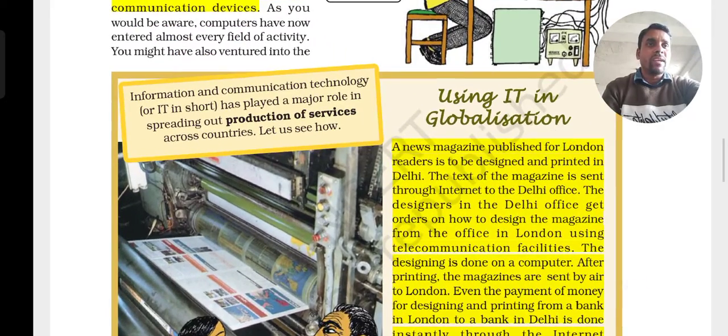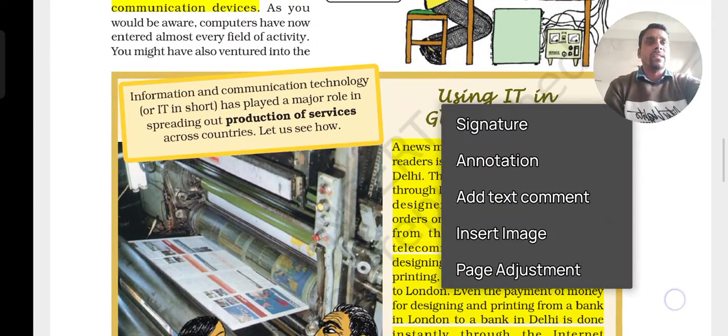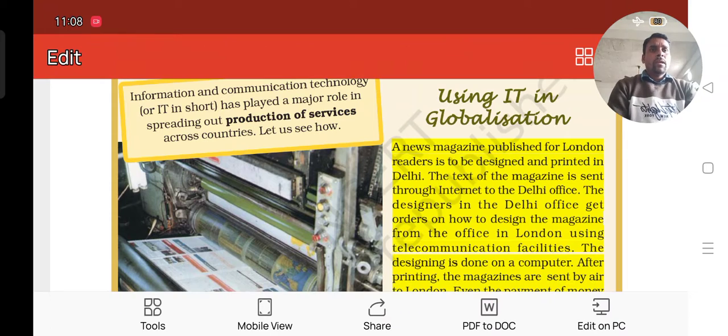A little explanation is being given, that you can look at. The text of this magazine is sent through the internet to the Delhi office. How is it possible? The information that they want to give in the magazine or newspaper is sent to the Indian IT people and the printers, those who are printing, writing and designing, through the internet.